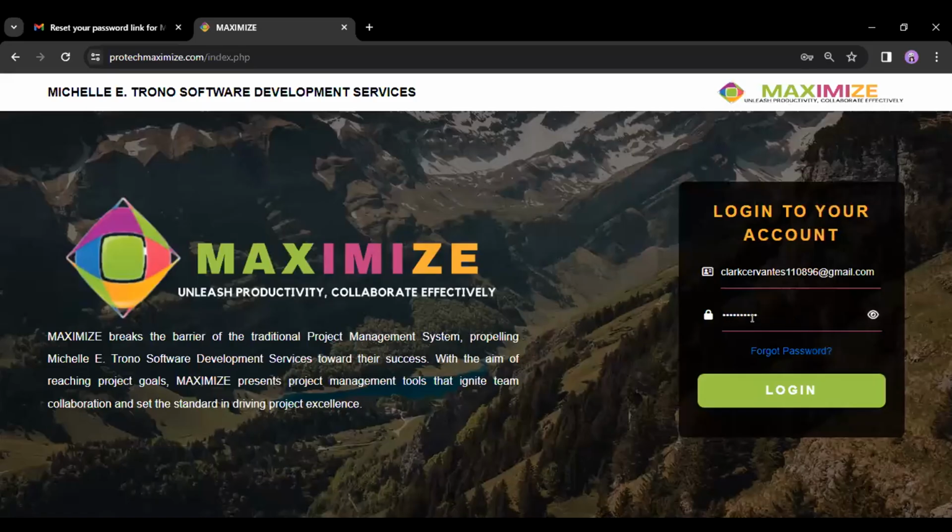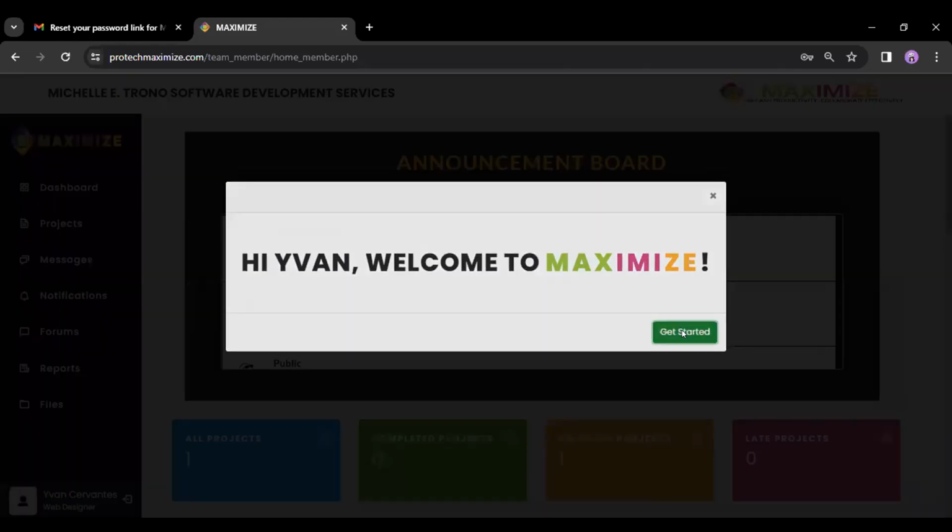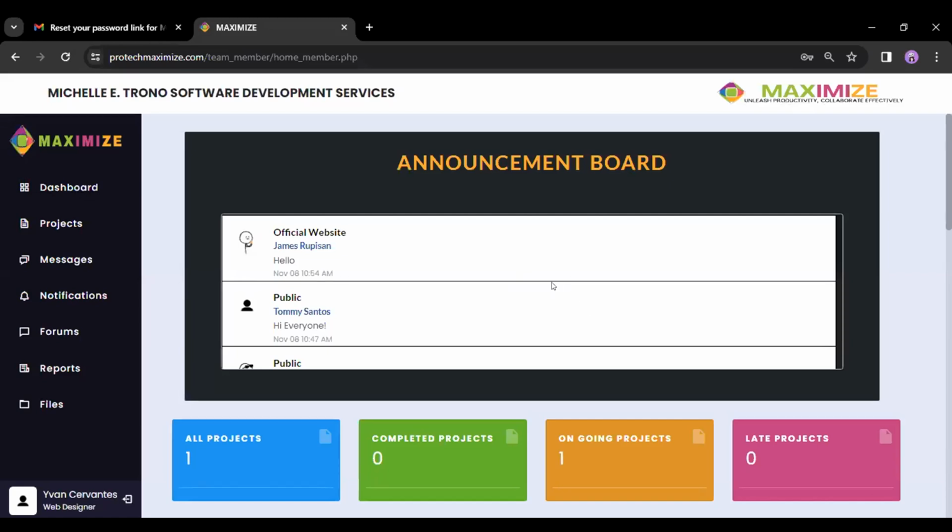So again, let's try to log in as a member. As you can see, it has a different sidebar compared to the project manager, since a project member has lesser work.